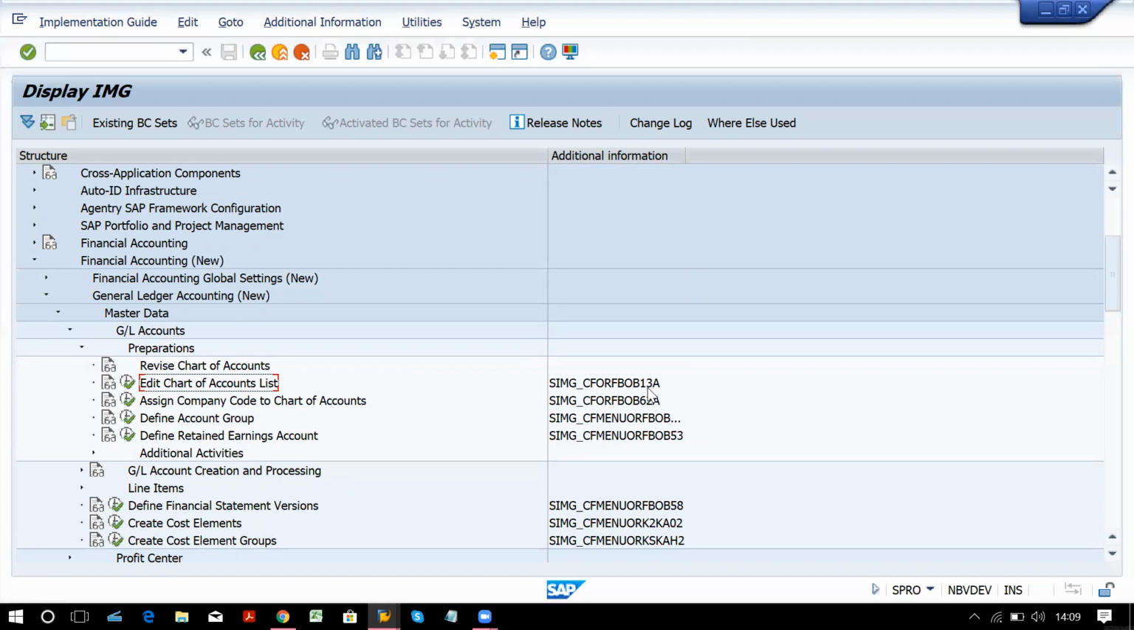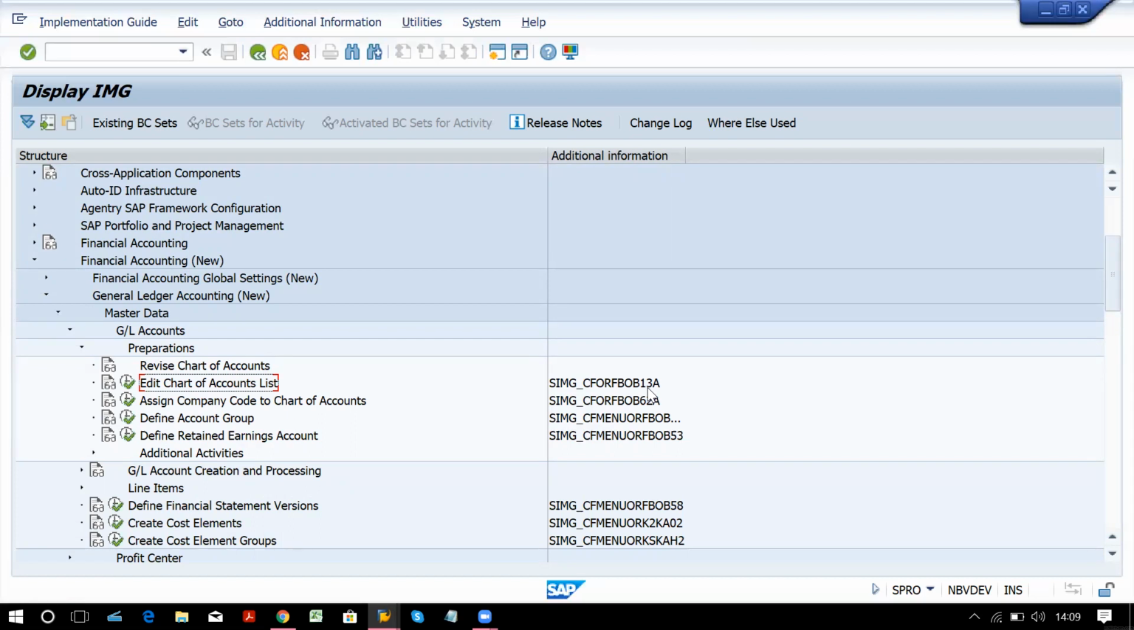First is operating chart of account, which is currently in operations. Second one is country specific chart of account. If you have maintained your list of GL accounts as per your country's law and regulations, then it will be country specific chart of account. And third one is group chart of account. That will be a consolidation of first two, that is operating plus country specific, then it will be a group chart of account.